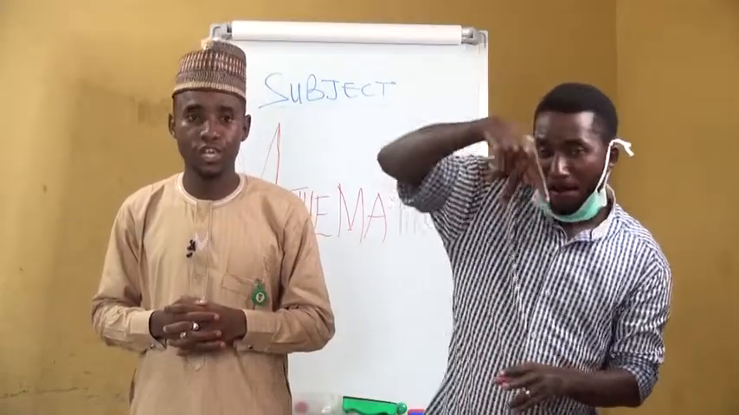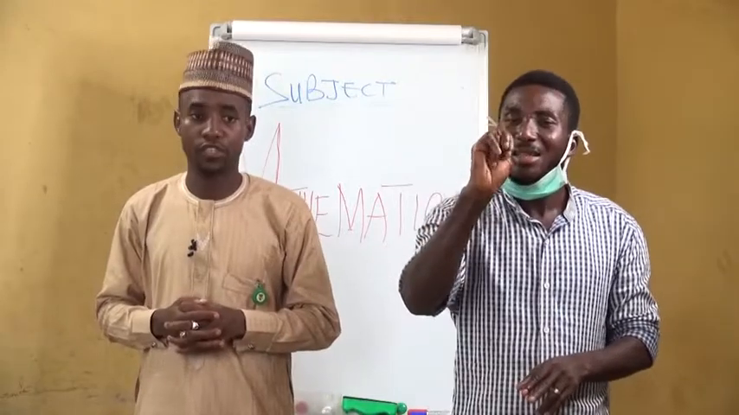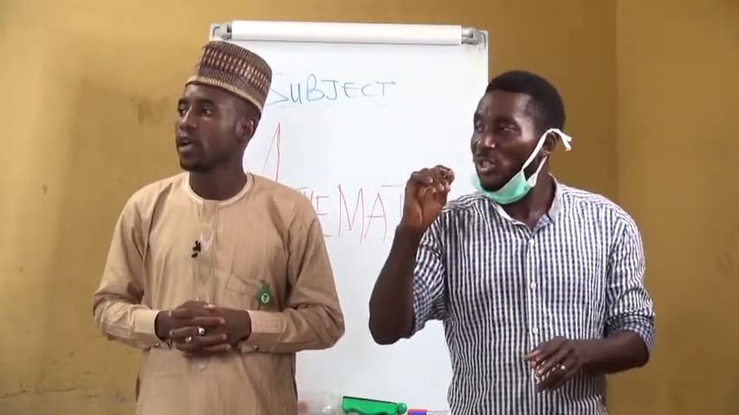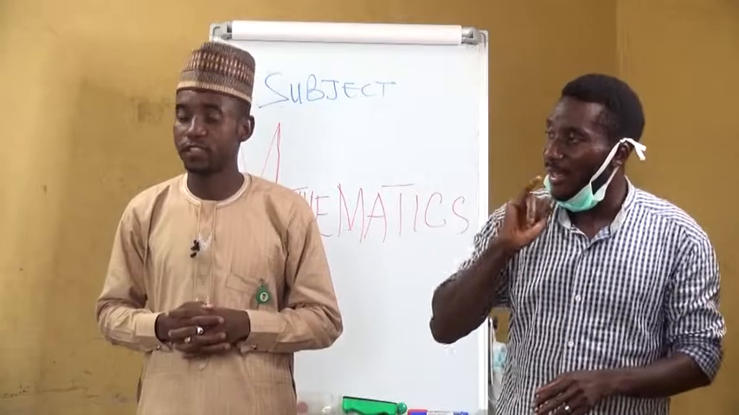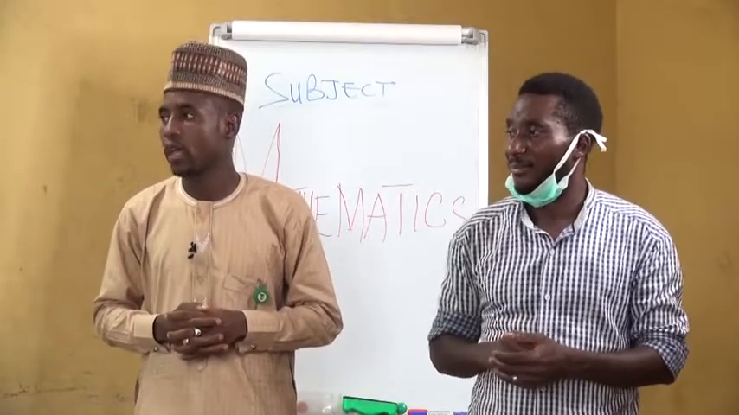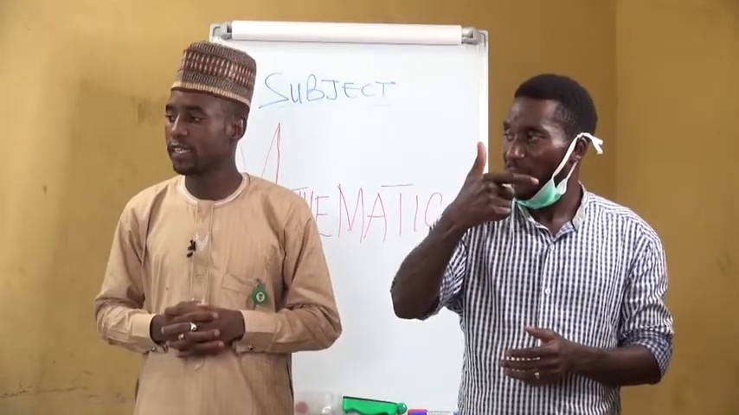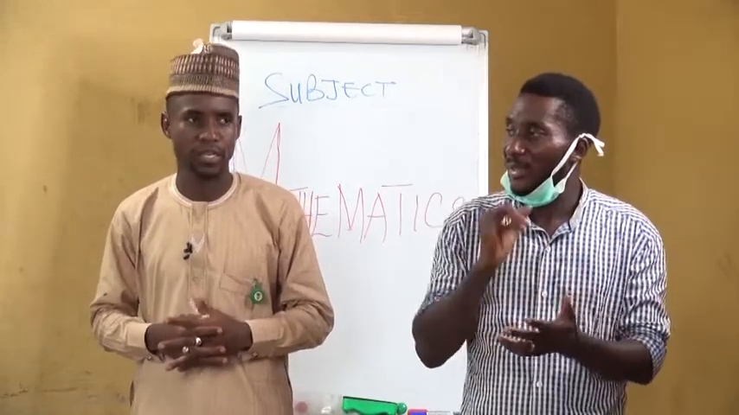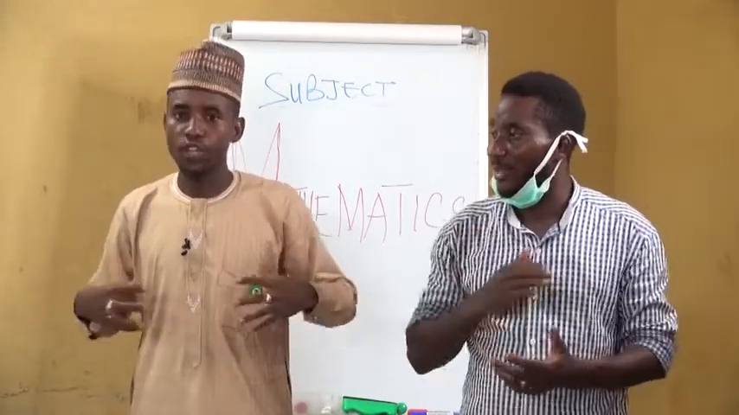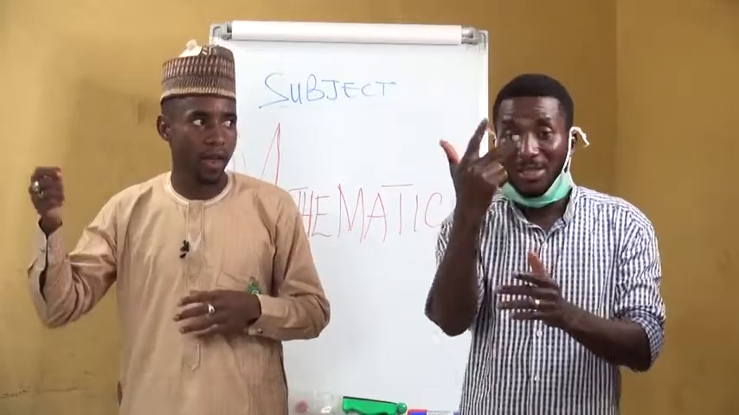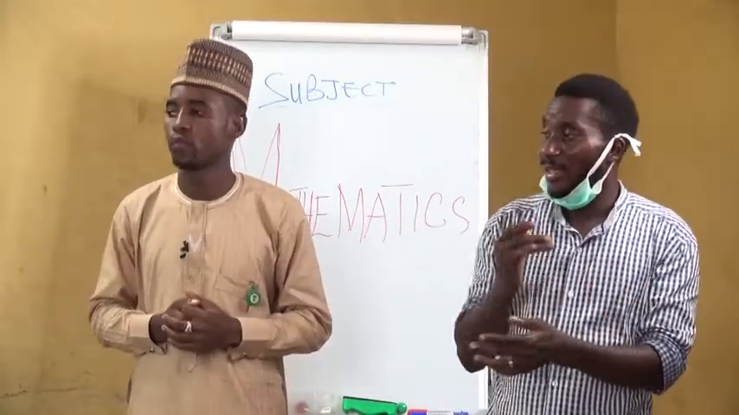P intersection G, we have 6 students. Physics intersection economics, there are only 5 students. And geography intersection economics, we have 8 students. And those that study all the 3 subjects, we have X.